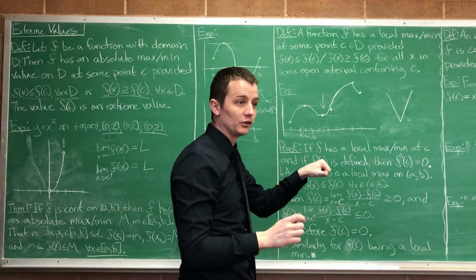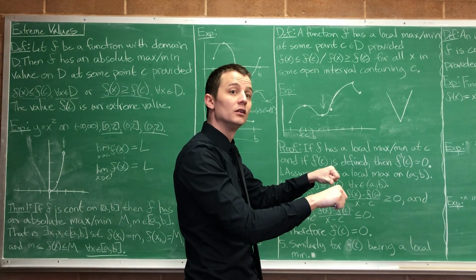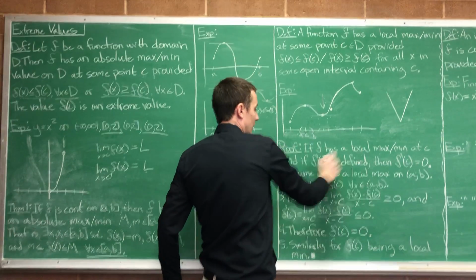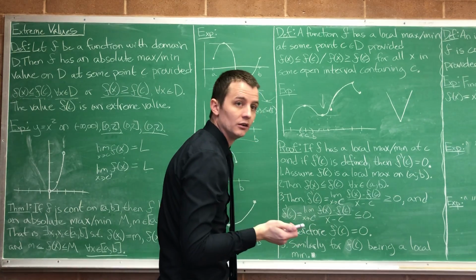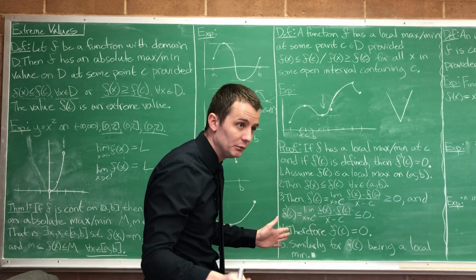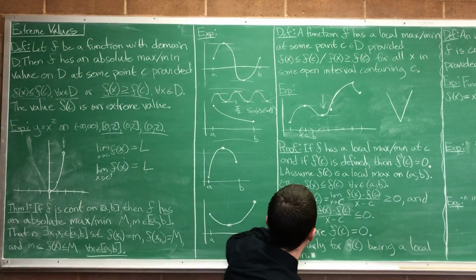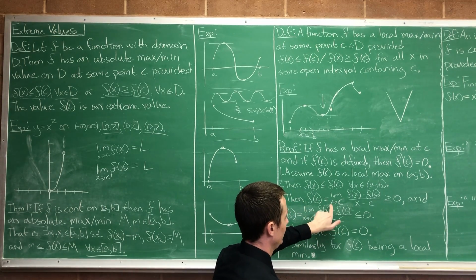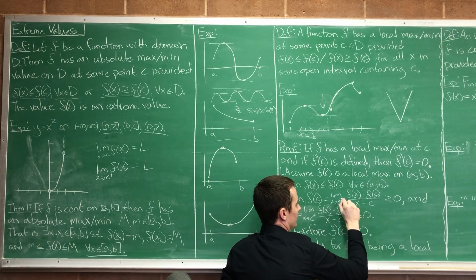My left-hand derivative and my right-hand derivative have to be the same thing, since they're limits, if the derivative exists. And we know it's given to us: f prime of c is defined. So I know the derivative exists, and my left-hand derivative and right-hand derivative have to give me the same value. We'll start with taking the left-hand derivative. Then f prime of c is equal to the derivative as x approaches c from the left, that's a c with this minus sign up here.